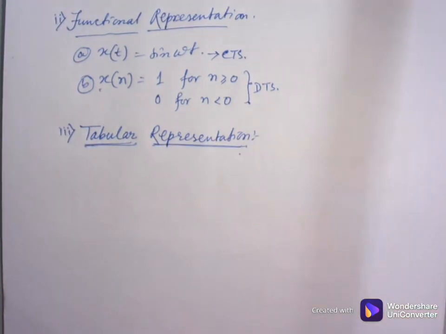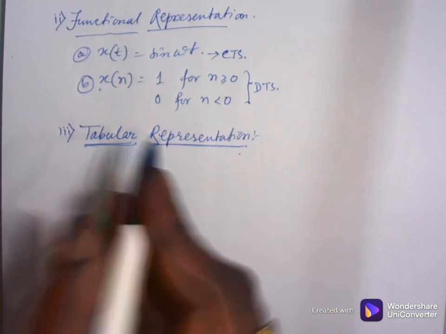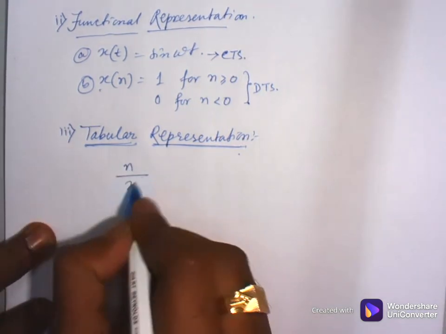Tabular representation means, as the name suggests, that a table must be there, a tabular format will be there. So if the signal is represented with the help of a table, it is known as tabular representation. That is n and x of n.